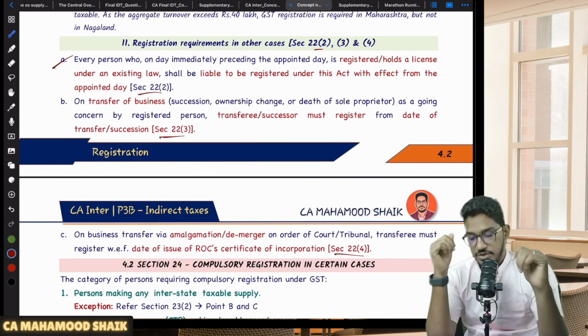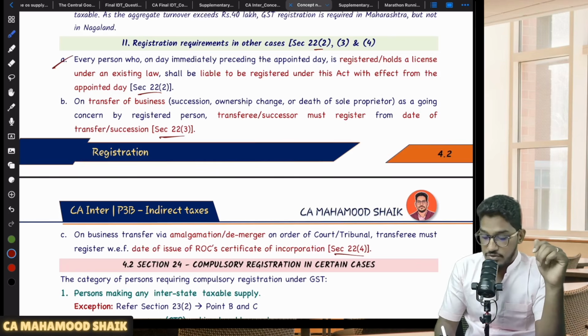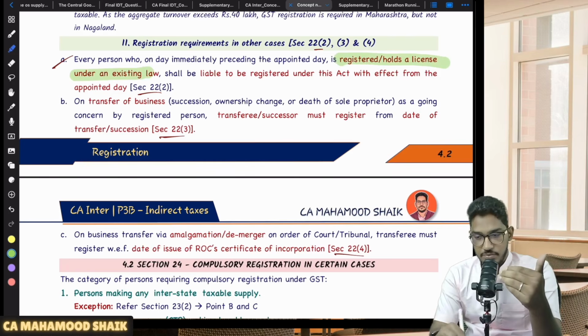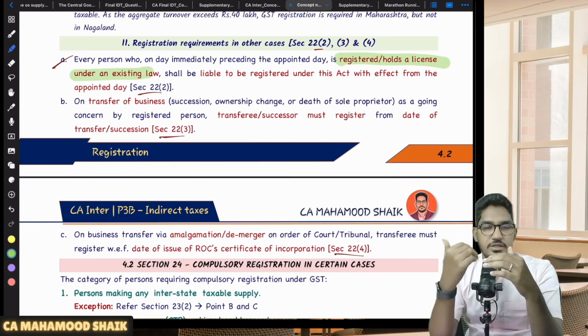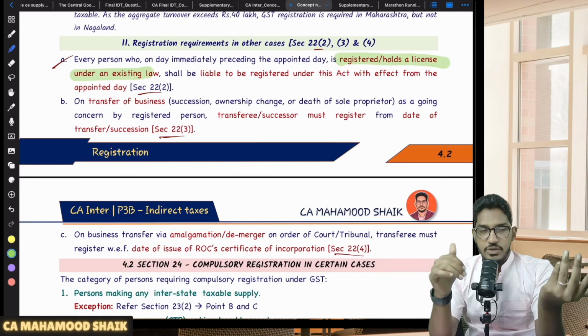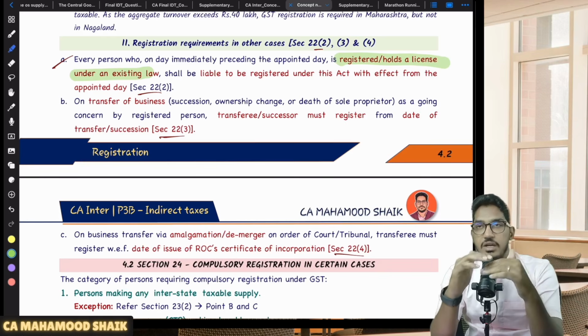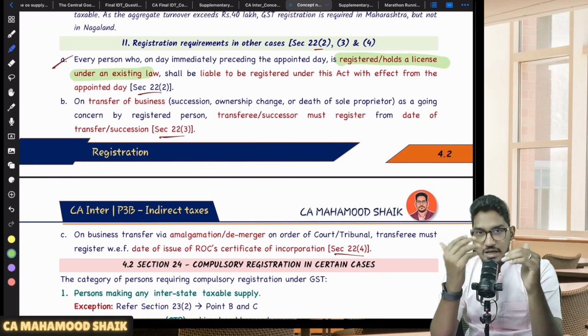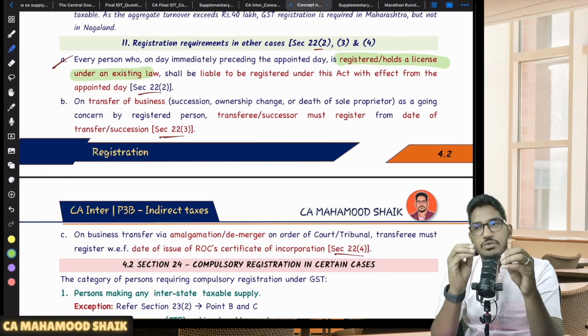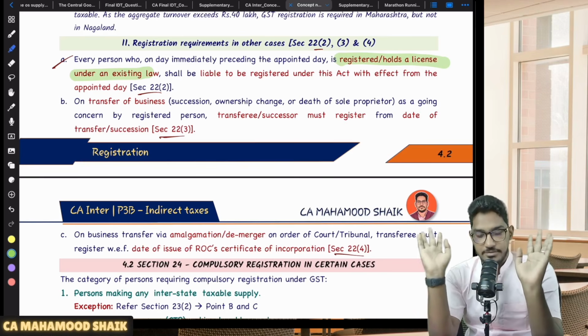If you come to 22 subsection 2, they say that if you are a person who is already registered or already holding a license under an existing law, that means before this GST Act came into picture, I told you already that there used to be various kinds of indirect tax laws. If you are already registered, at the time when GST came into picture, under, let us say, excise duty, state VAT, or service tax, then no limit, nothing will be seen for you. From that appointed day, that is with effect from 1st of July 2017, no limit, nothing will be checked for you. You have to become automatically registered under the GST Act.